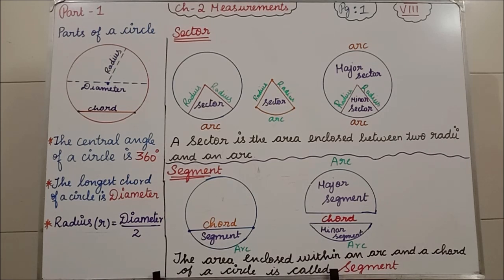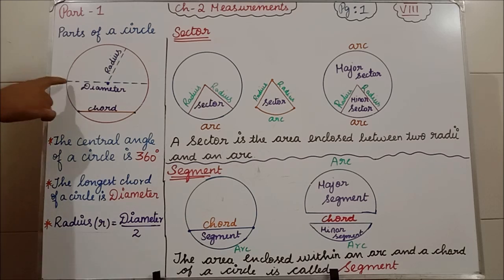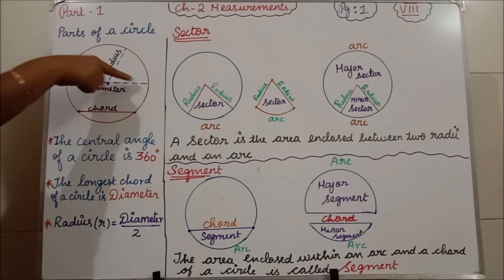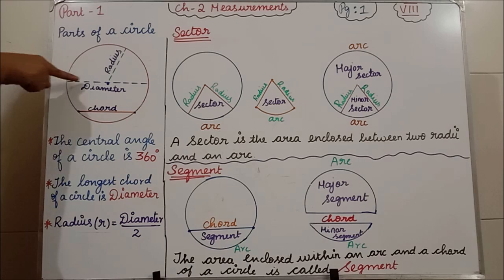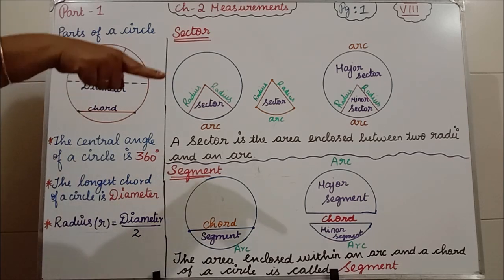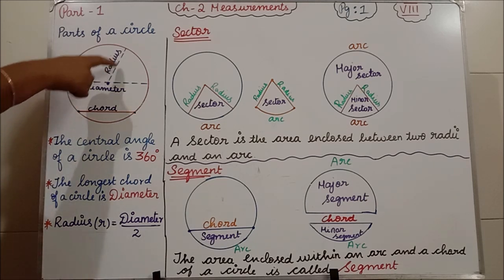First, we'll see about the diameter. What is the diameter? A straight line passing from one end of a circle to another, through the center of the circle, that line we will say is the diameter. Diameter means it should pass through only the center. Next concept, we'll see about the radius.